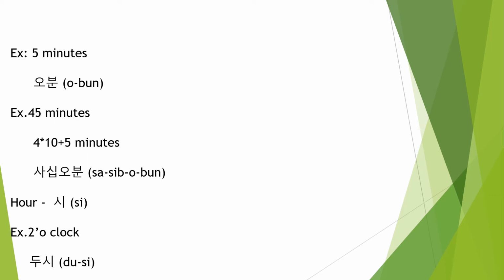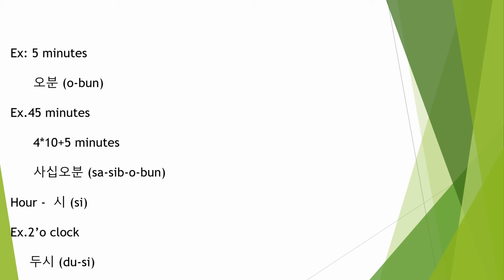So for that time, 5 minutes, how do you say 5 minutes in Korean? We already discussed: for minutes we have to use the Sino-Korean number system. So what is 5 in the Sino-Korean number system? O. Minute in the Korean language is bun. So this is 5 minutes: O bun. Suppose 45 minutes.